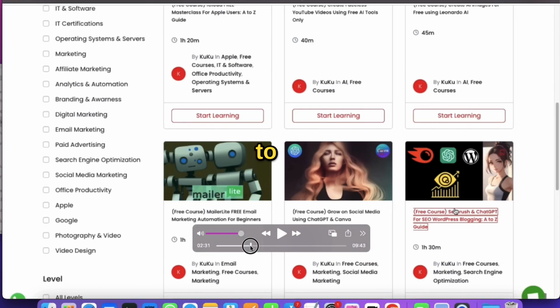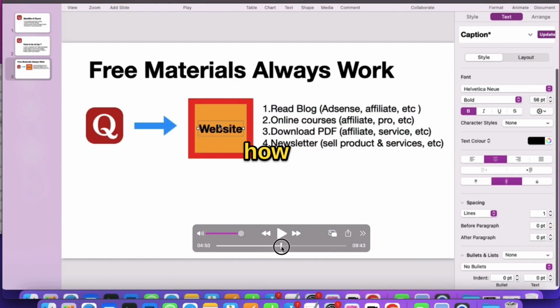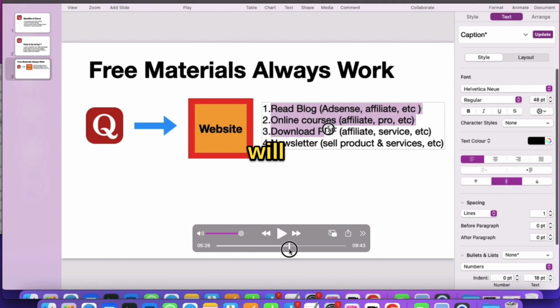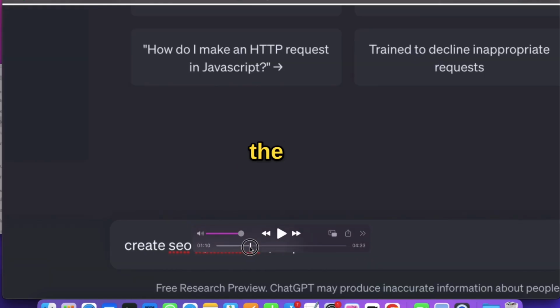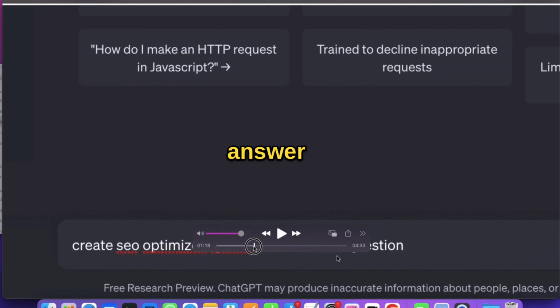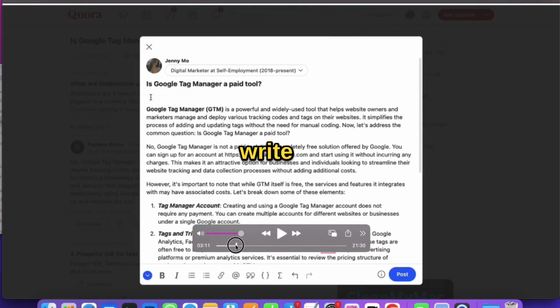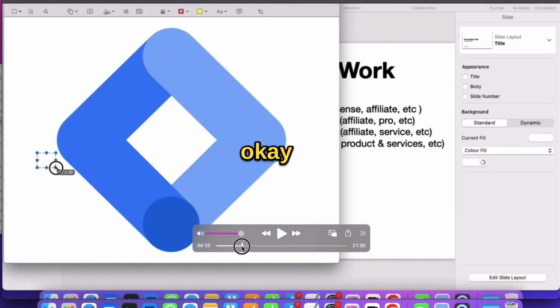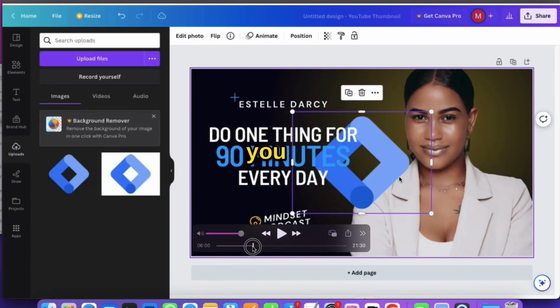Then we will also share how free materials, if you integrate them with Quora, will help you. That is what we will cover inside this course as well. Then we will also teach you the command that you have to put in ChatGPT to write the correct answer for Quora. Then we will give you all the tips to write the answer in a proper way. So you can just utilize all the resources which we will give you inside this course.